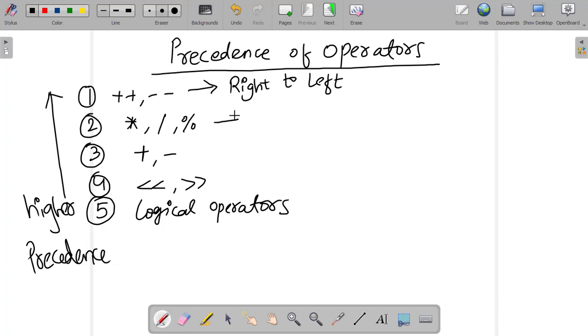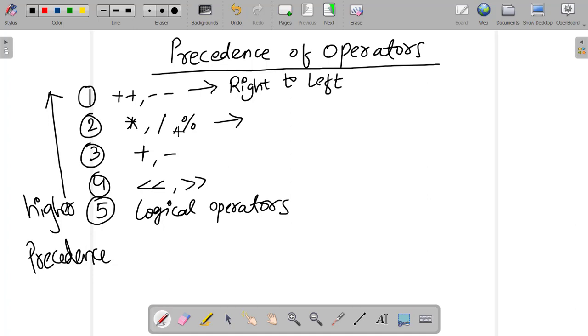In the second statement, we have multiplication, division and modulo, which come under the second precedence. So which operator must we choose first?